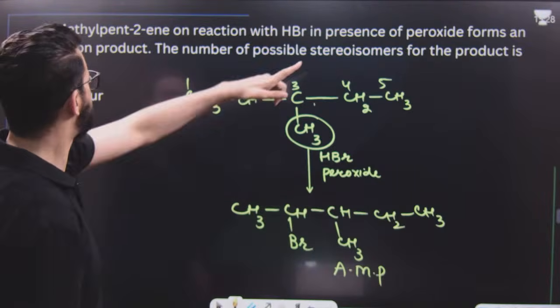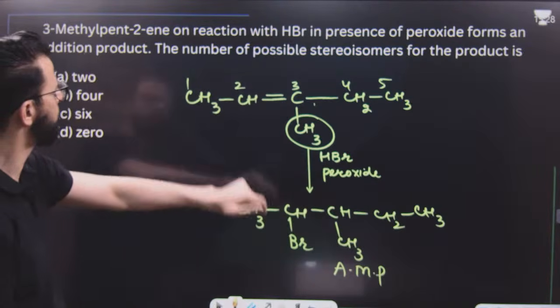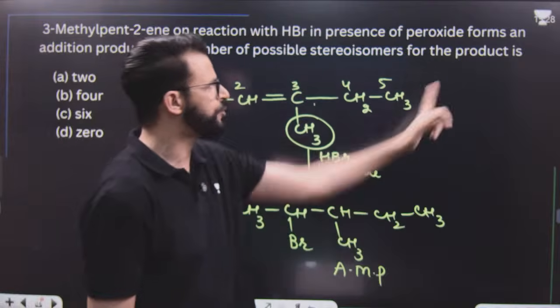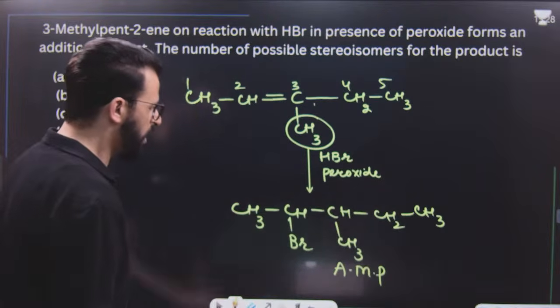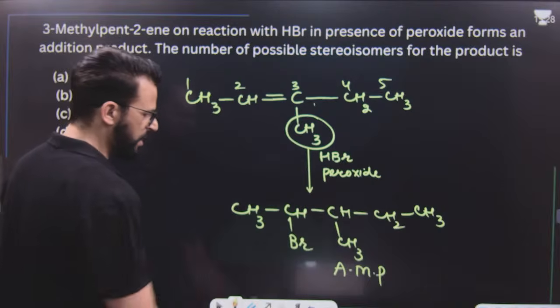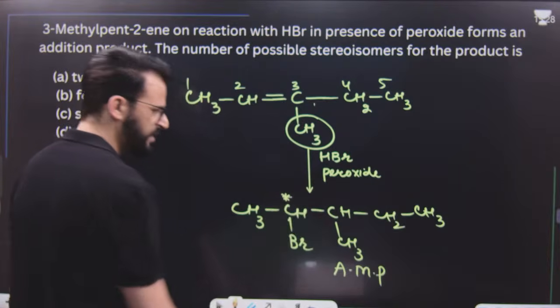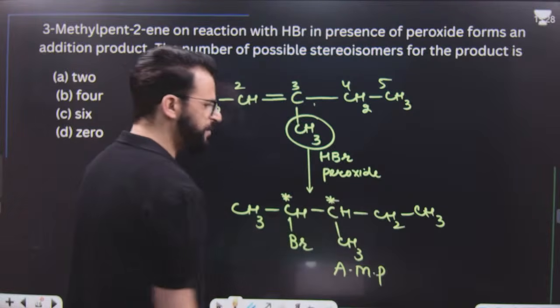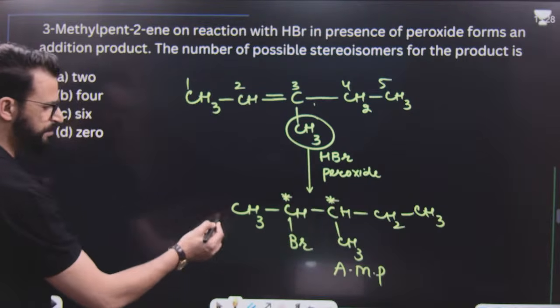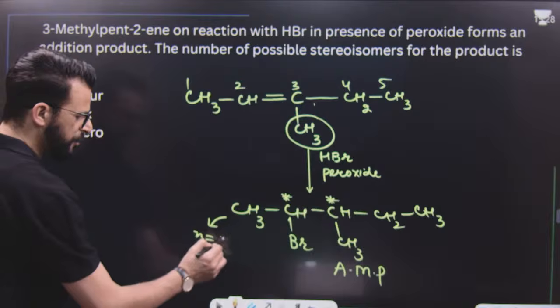Now, the question says it forms an addition product. This is the addition product. You have to find out the number of possible stereoisomers of the product. Now have a look, my dear lovely students. This is a chiral center. This is also a chiral center. That means for this, we can simply say the chiral centers are 2.